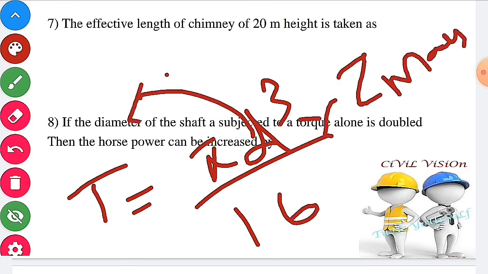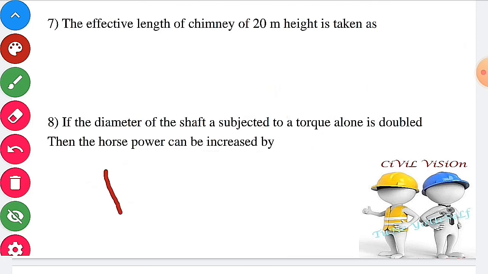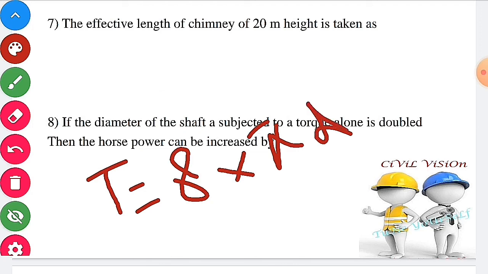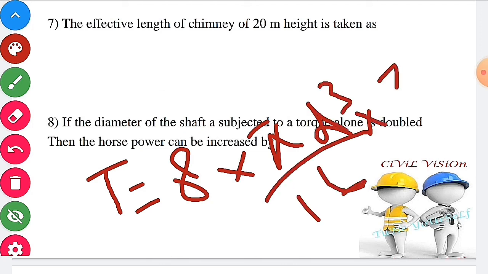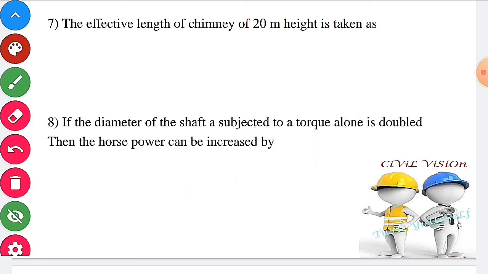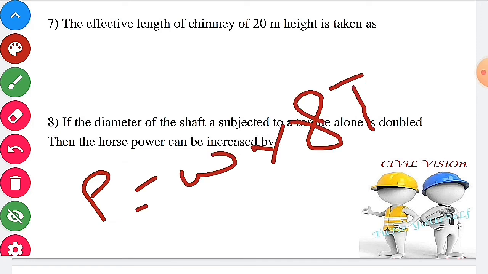Therefore, torque equal to 8 times the pi d cube divided by 16 into tau max. Now substitute the value in the power formula. Power equal to omega into 8 times the torque. Therefore, horsepower can be increased by 8 times.